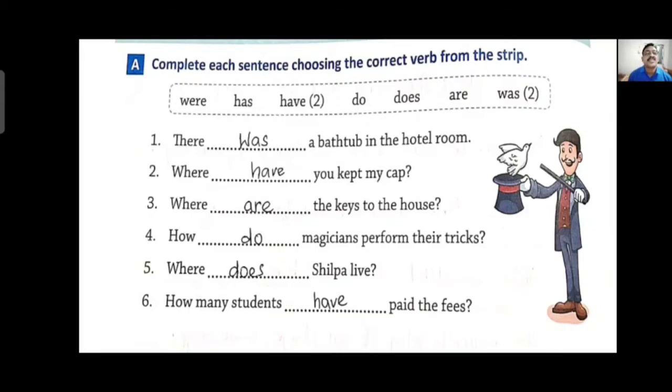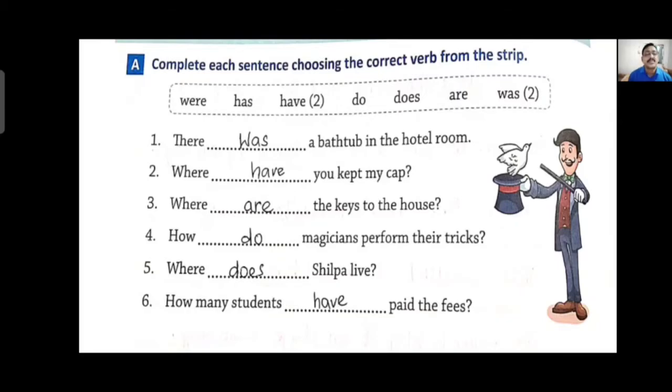Where does Silpa live? You can see live is in present tense, Silpa is a singular noun, so we have to use does. As I told you, magicians was in plural form, that's why do. When the subject or noun is singular, Silpa, we are talking about one girl, that's why the verb do will have es, does. Sixth one, how many students have paid the bill?